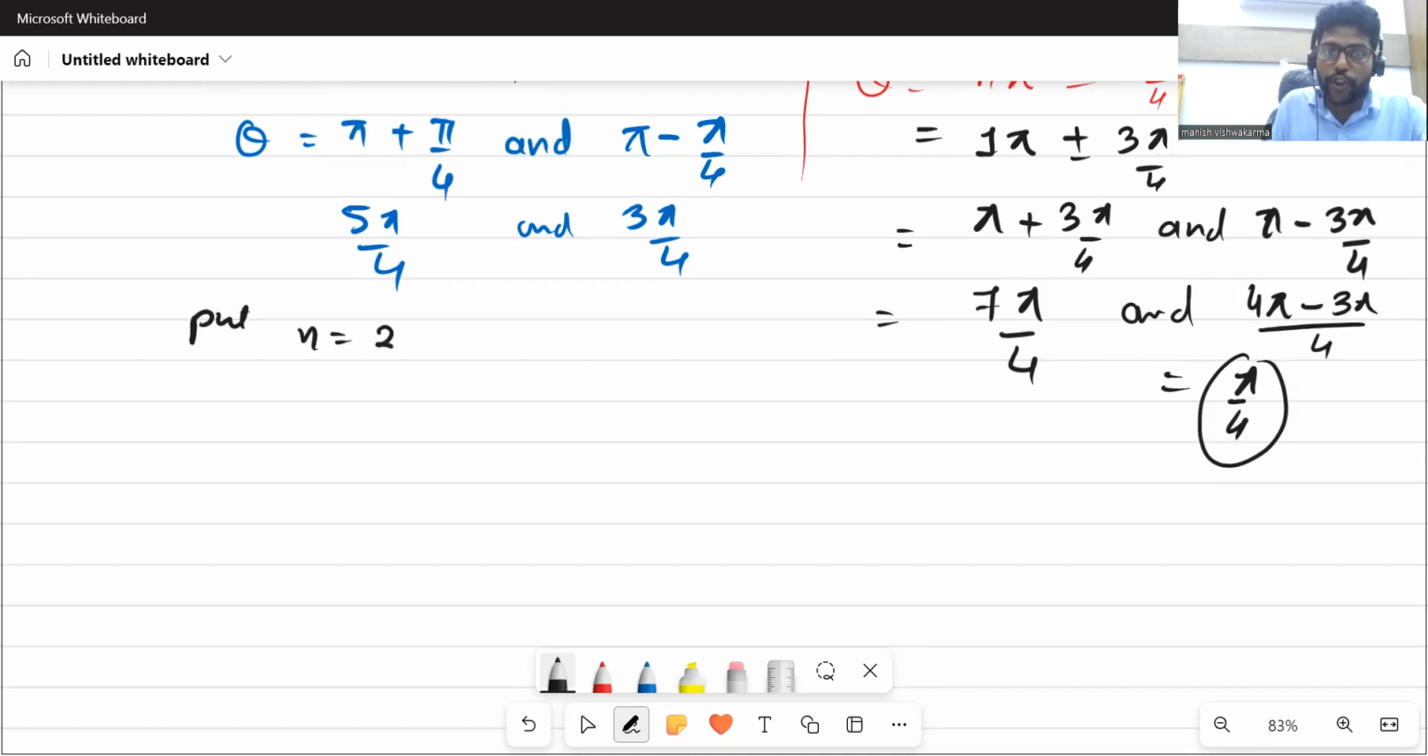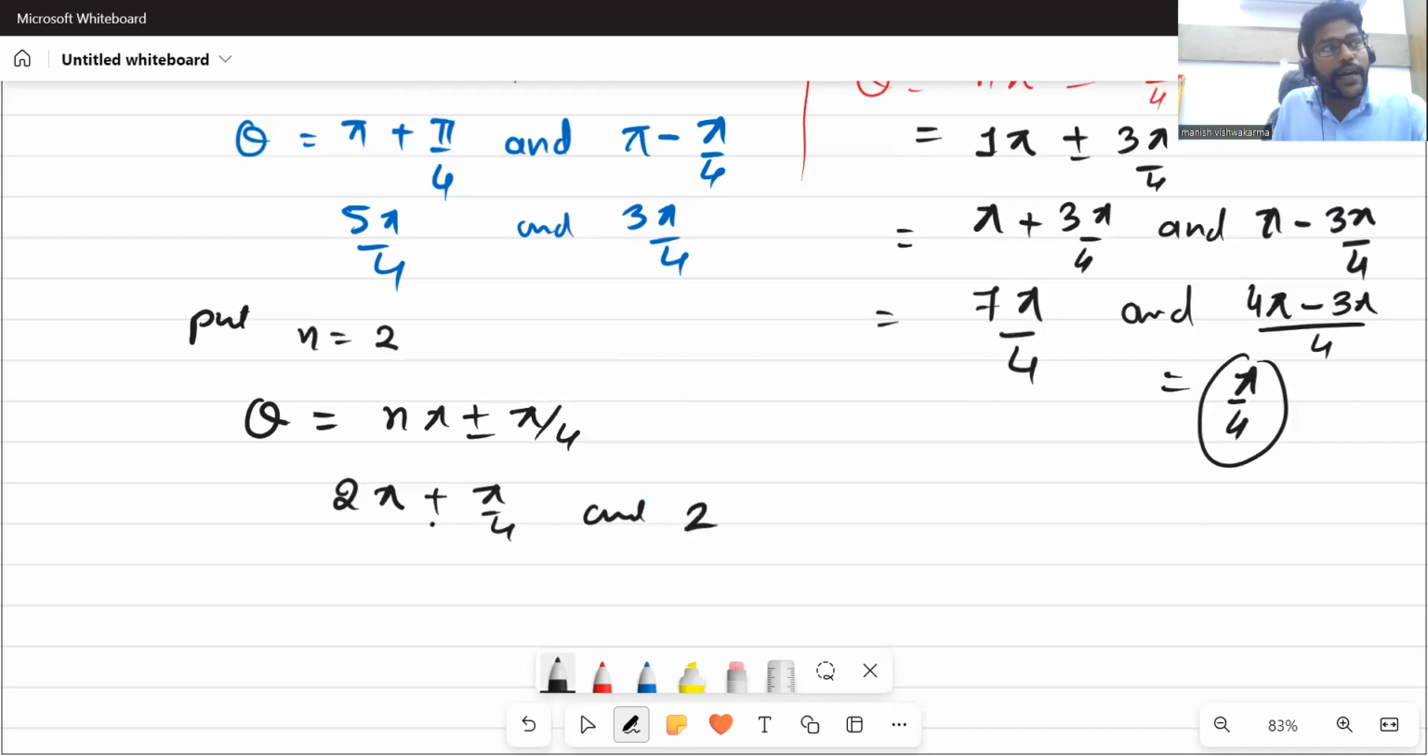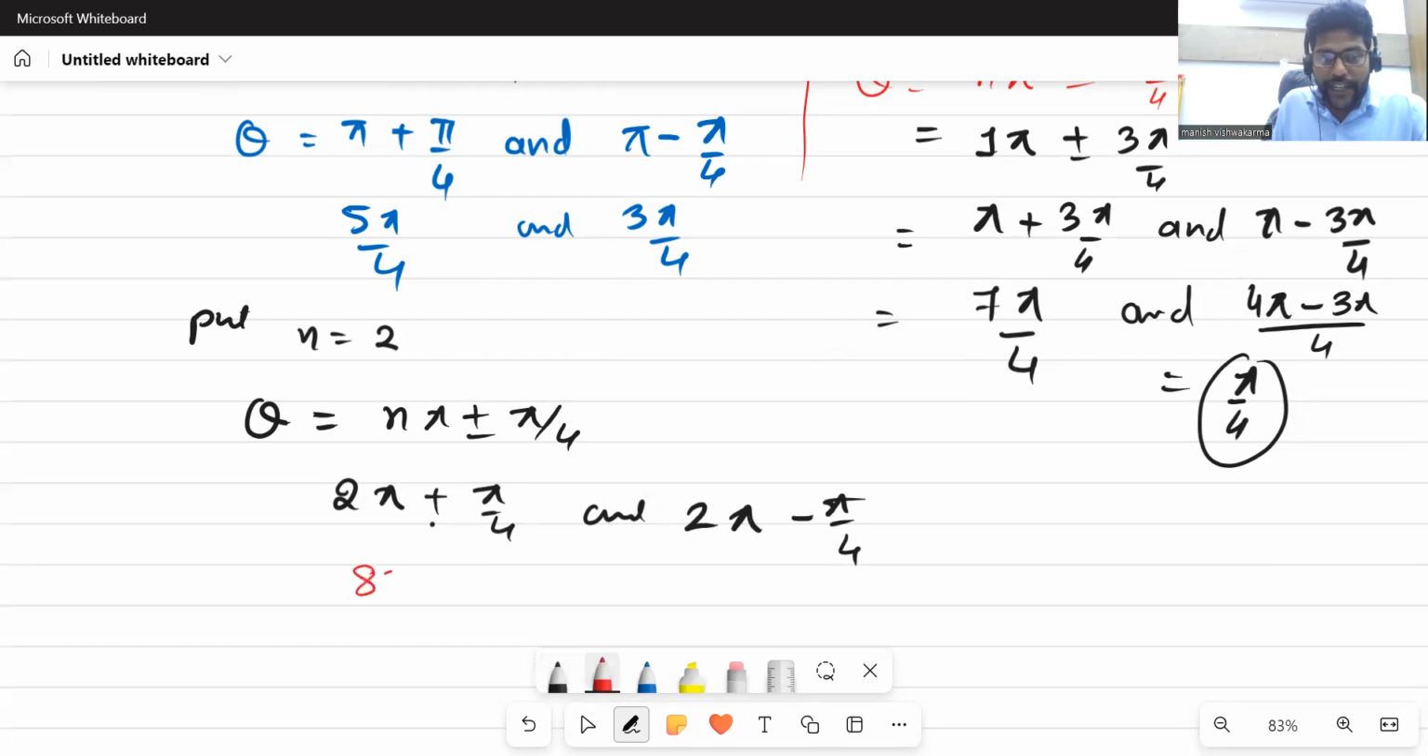And now let's put n equal to 2. So what will be the value? n pi plus minus pi by 4. So it will be 2 pi plus pi by 4 and 2 pi minus pi by 4. Now we have 8 pi plus pi upon 4, which is 9 pi by 4, and 8 pi minus pi, which is 7 pi upon 4. I hope you're understanding. We are just simply calculating this.